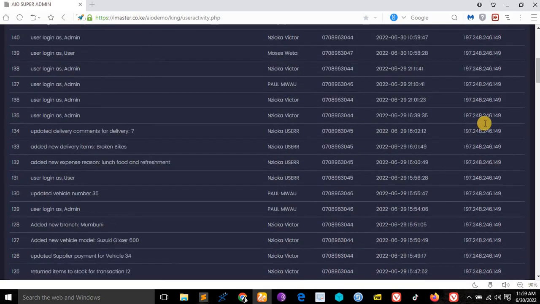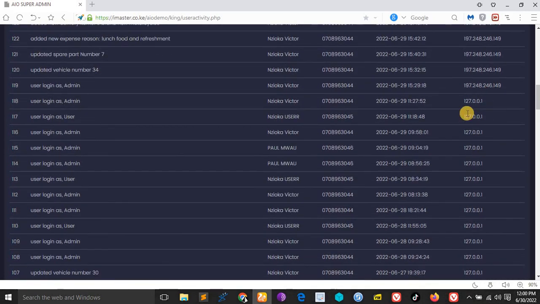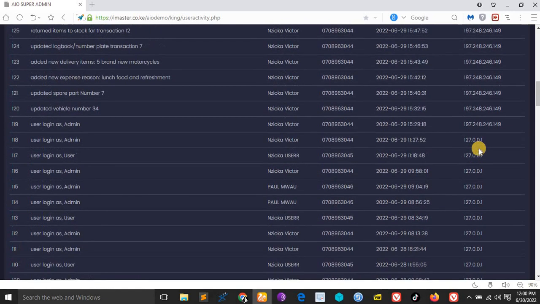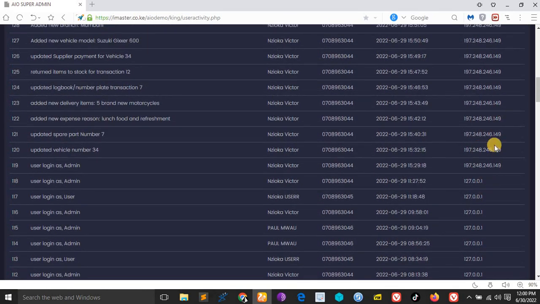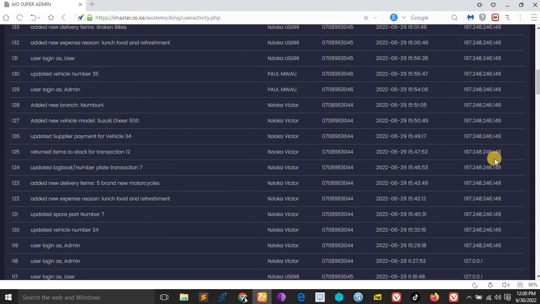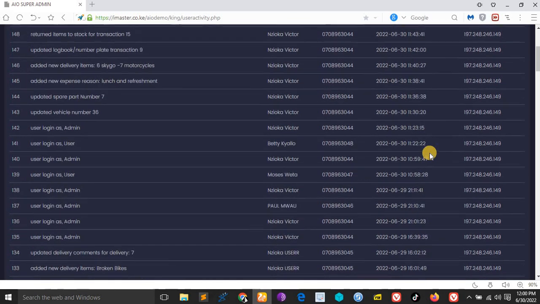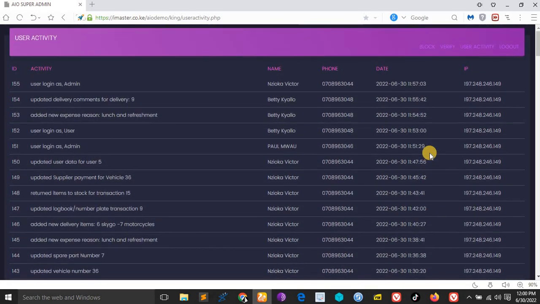The IP is this one. So if you see the IP of a user changing, for example, this one was me working from localhost. But if you see the IP change, it means that that person has changed network, and you can be suspicious of some activities happening in the system. So you can even contact them and ask them if there is anything wrong. If this IP changes, it means there is a network change, or the user has changed machine.